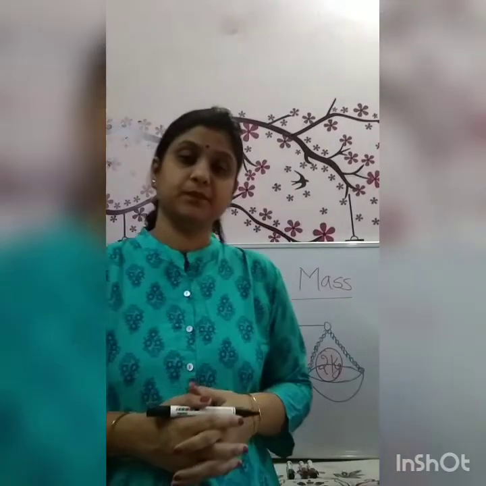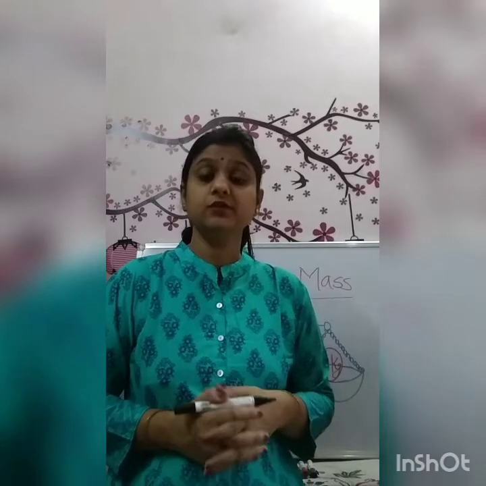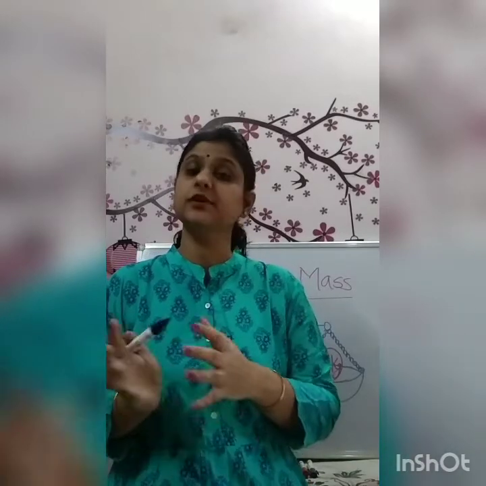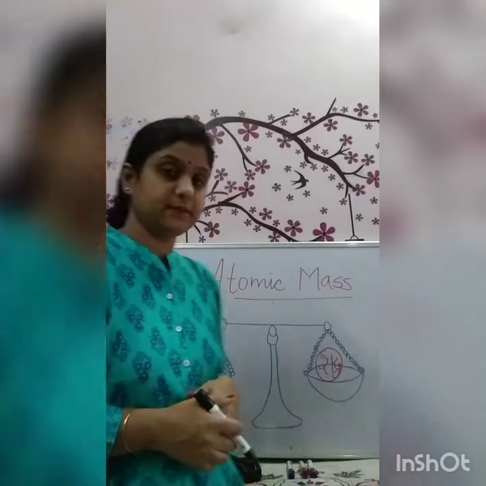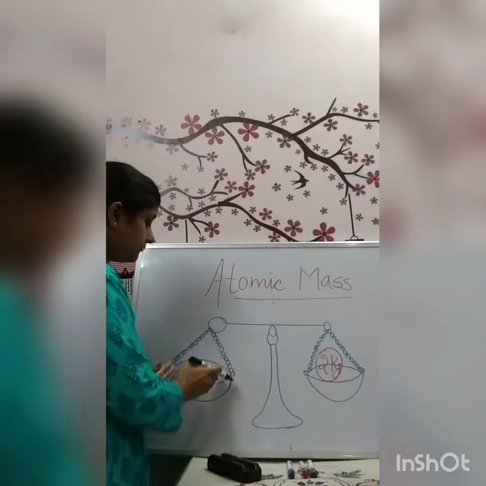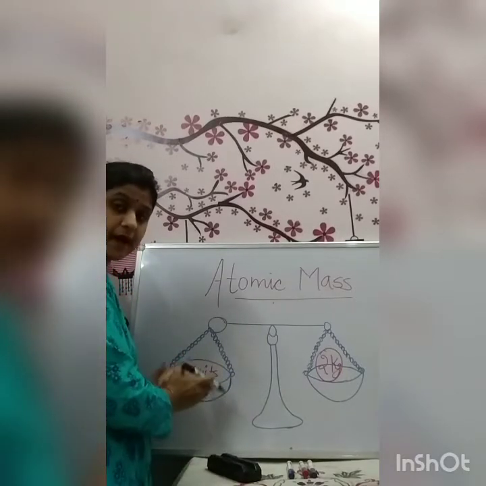Suppose you are going to the market and you want to buy something like vegetables and fruits. You have to compare the unknown quantity of those fruits or vegetables with a known one. For a known quantity, we have different weights like 1 kilogram, 500 grams, 2 kilograms, etc. Suppose I want to buy apples. Here I have taken apples in the balance.